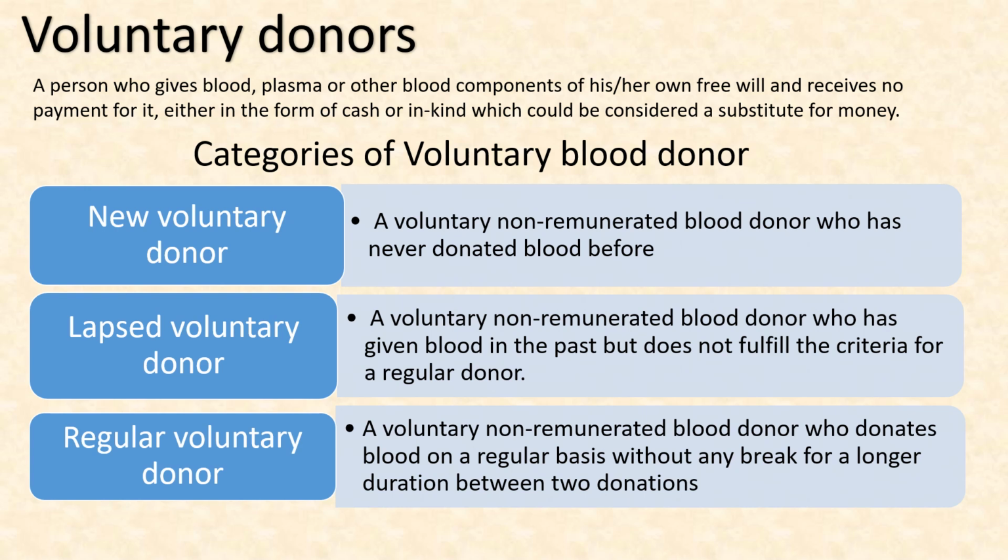Lapsed voluntary donors are voluntary non-remunerated blood donors who have given blood in the past but do not fulfill the criteria for the regular donor. Now, what is the criteria for the regular donor? A regular voluntary donor is a voluntary non-remunerated blood donor who donates blood on a regular basis without any long break between two donations.